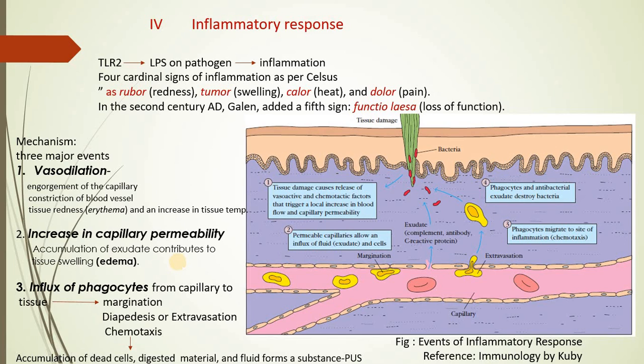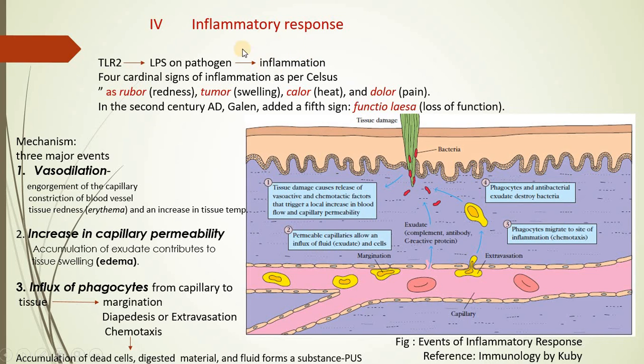Now, the last part is inflammatory response. So, innate immunity, what does it do? It brings about inflammatory response. So, what is inflammatory response? As I mentioned in the earlier slide, there is presence of TLR, that is toll-like receptors. Now, these toll-like receptors present on our bodily cells will identify the lipopolysaccharides which are present on the pathogens, and the interaction will lead to formation of a response which is called inflammation.